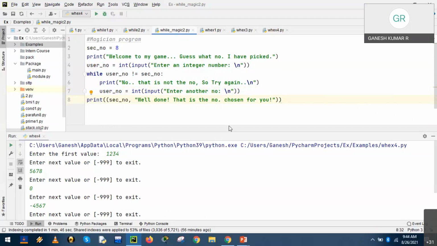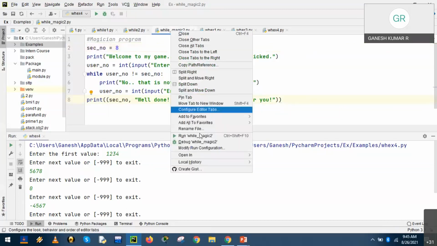You may have noticed a lengthy description. The case study is a one-page description, but the solution is very simple. Okay, the secret number is already decided by the magician. It could be any number. All you need is to pick. As long as it is not matching that condition, you have to repeat. If it is perfect, then well done, that is the number you have chosen, fixed, reserved for you.